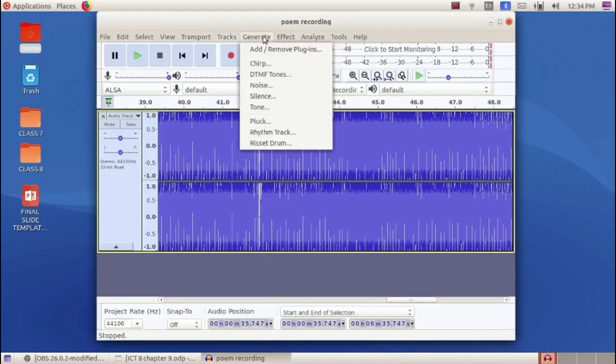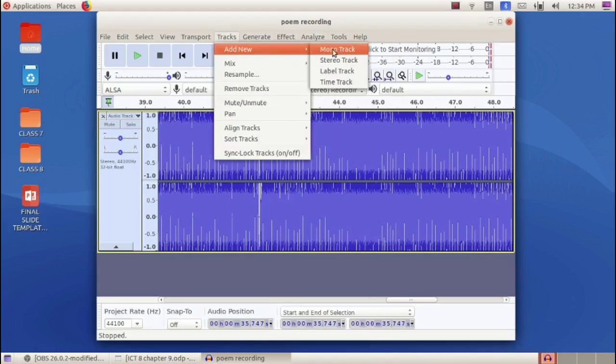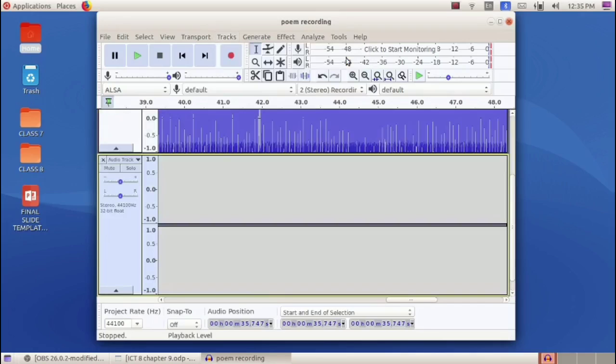If you select mono track, there will be only one waveform in it. So if we click on stereo track, a new stereo track will be added under the first track.